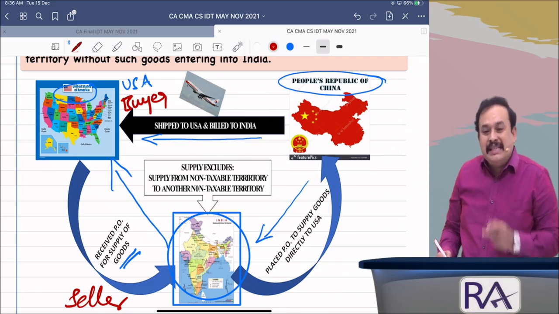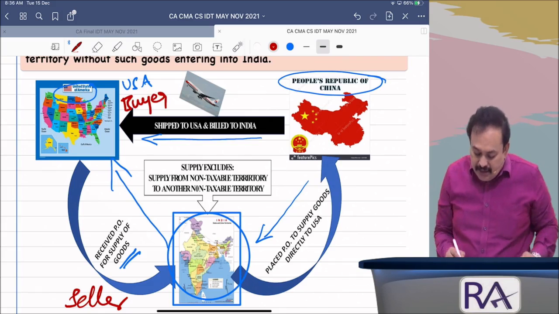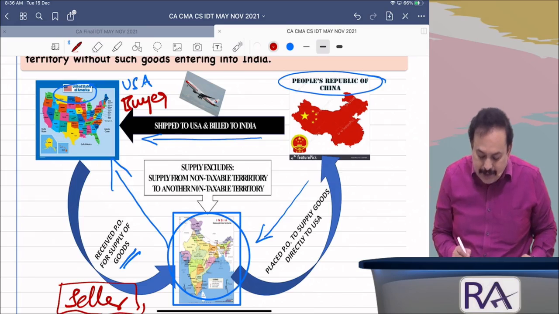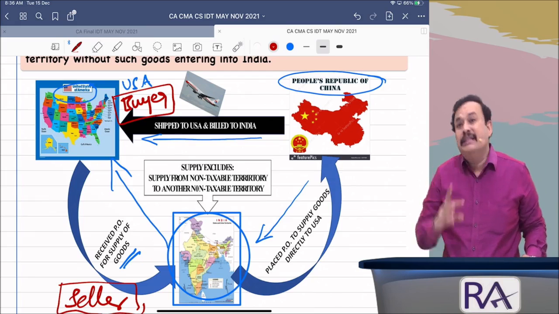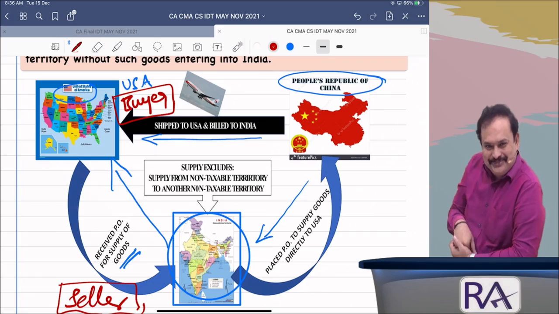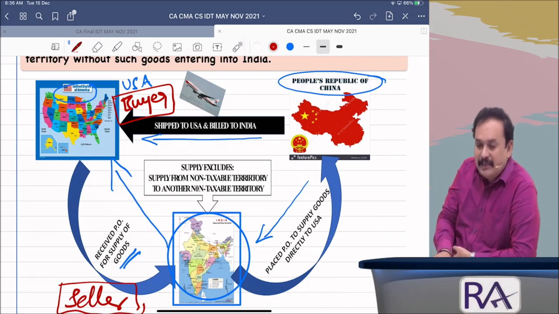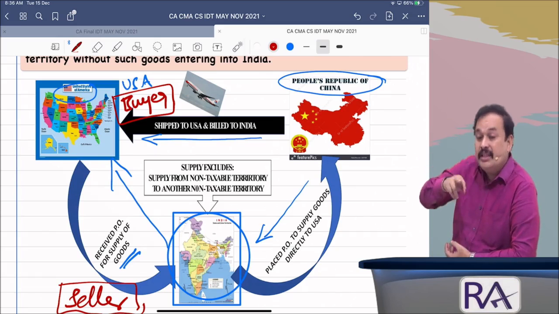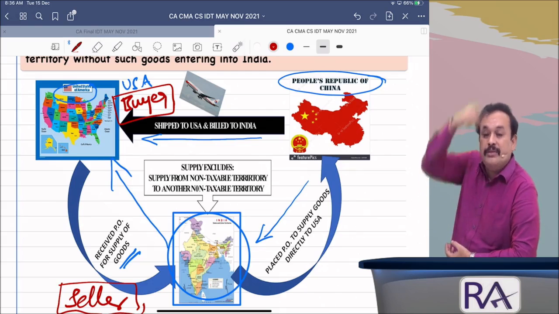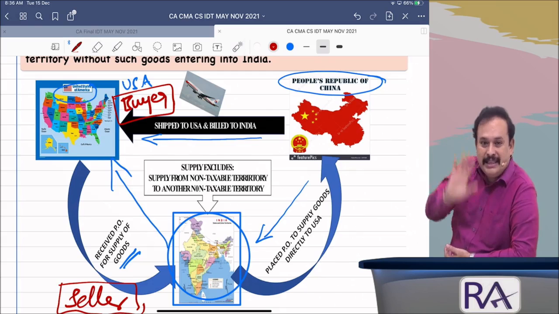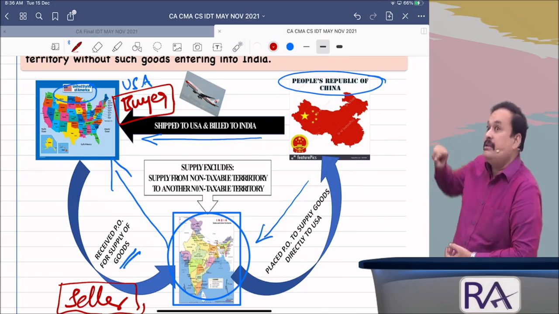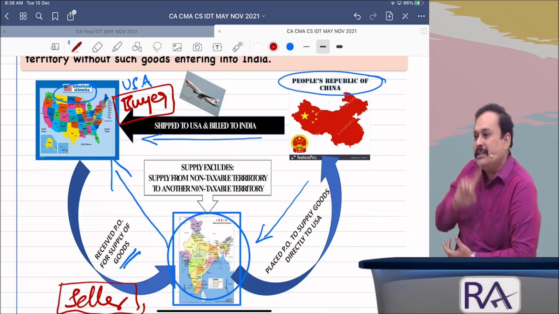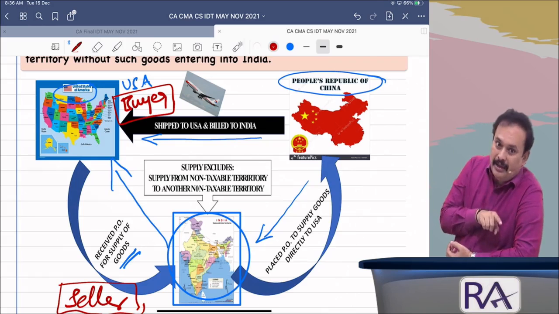In that case, my dear sir, the transaction between an Indian seller and a USA buyer is a supply of goods. If so, is it export of goods? We have the definition in the IGST. Export of goods means the goods should move from India to a place outside India. If the goods have not moved from India to outside India, but the sale has taken place, in such a case it is an interstate supply, but not export of goods. Interstate supply, not export of goods.